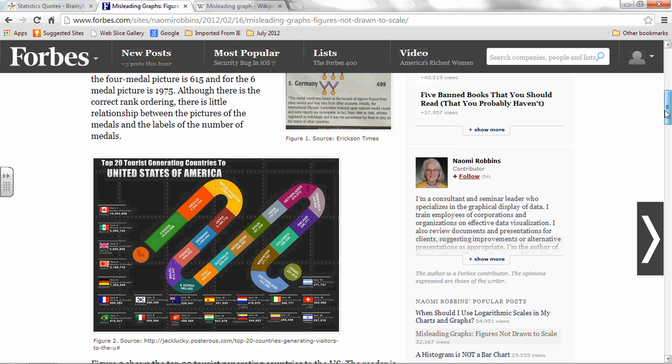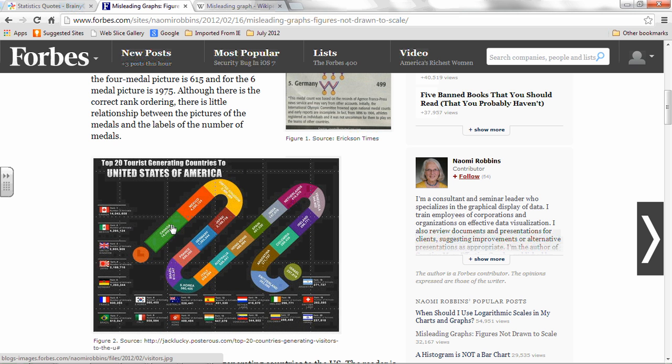And here's a similar one. So maybe it's kind of hard to see, but let me explain it to you. The top 20 tourist generating countries to the United States of America. So these are each of the countries that send people travelling from their country to the United States. And we see the first one is Canada, then Mexico, and then United Kingdom. United Kingdom, that section looks bigger than Mexico and looks bigger than Canada, but it's about the same as the Netherlands and so on. But if you look at the numbers, the number of Canadians that go to America is 14 million. The number that come from the Netherlands to go to the United States of America is